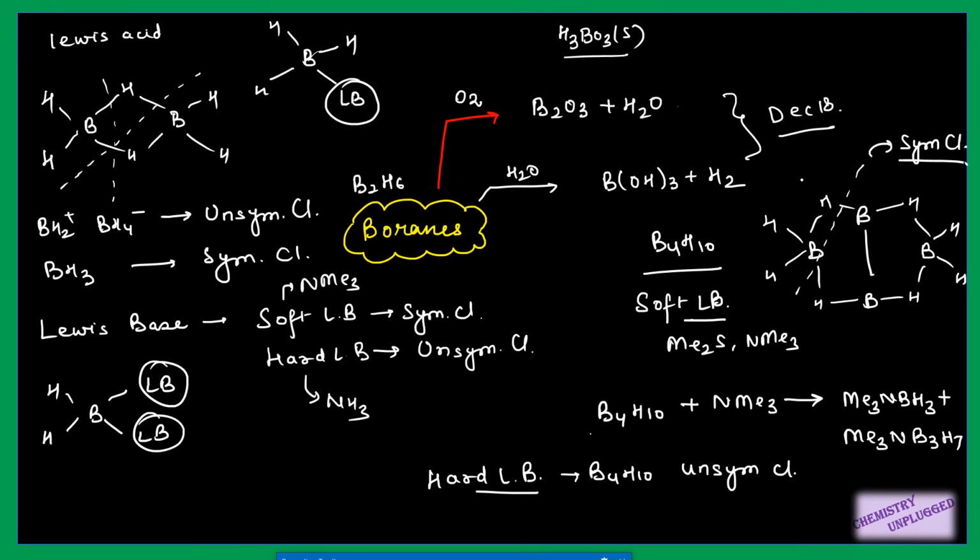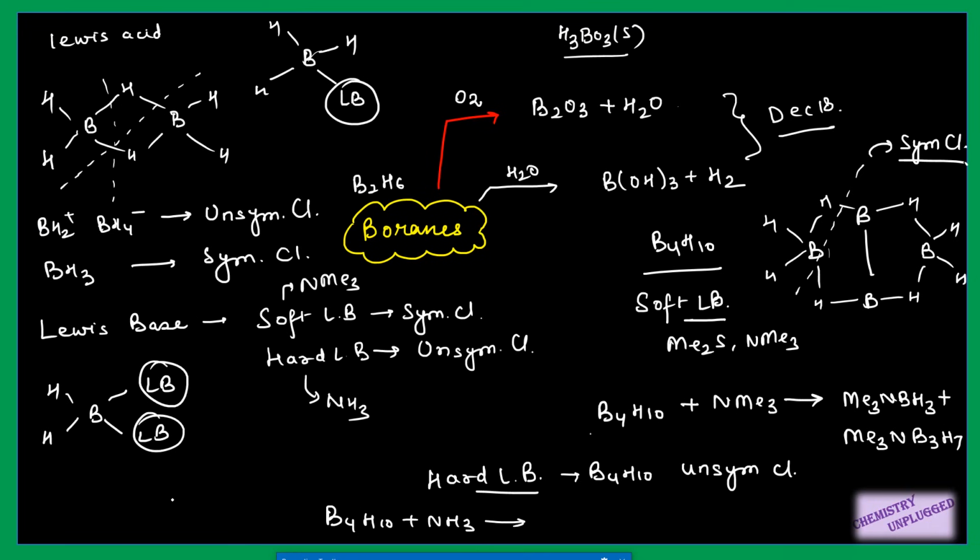Unsymmetrical cleavage means it will break like this. You have to remove only BH2 plus, right? So you will get BH2 plus in your final product. So suppose I am treating B4H10 with NH3. NH3 is a hard Lewis base, so it will attach first with BH2 plus.